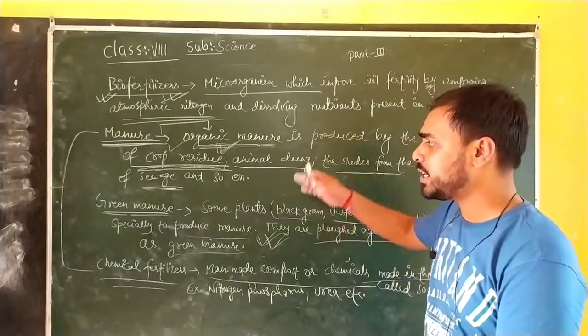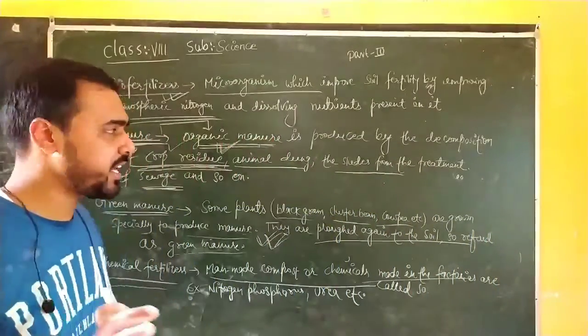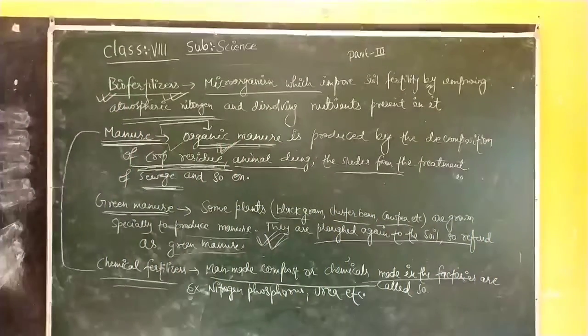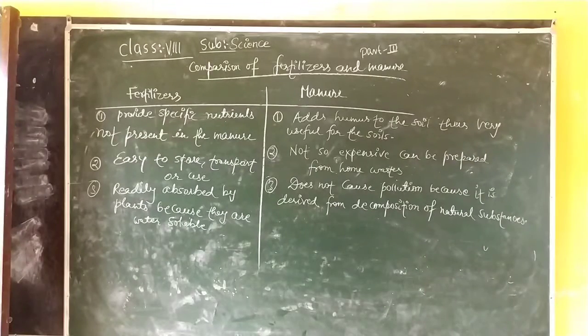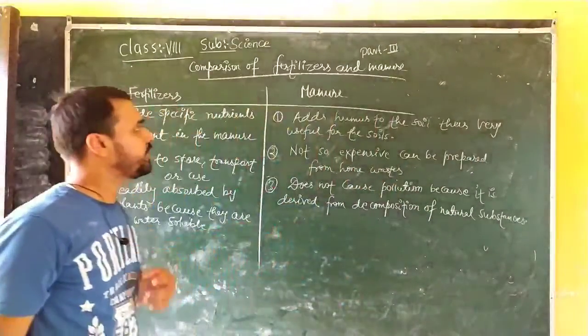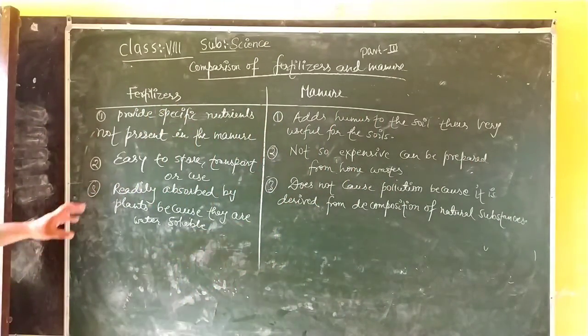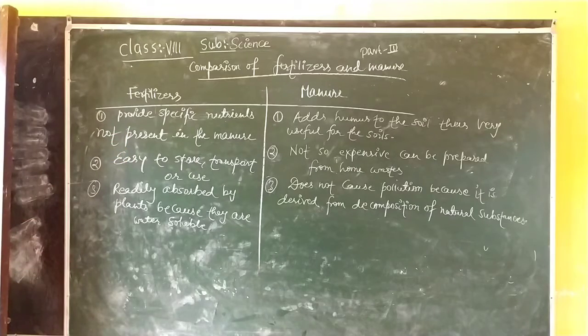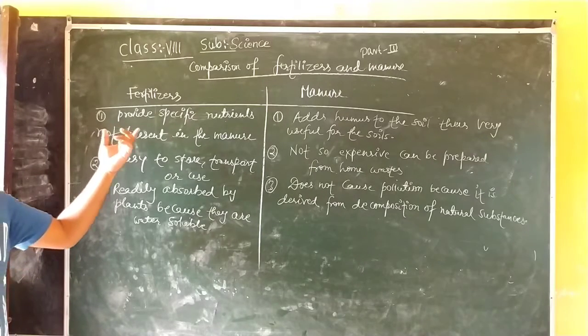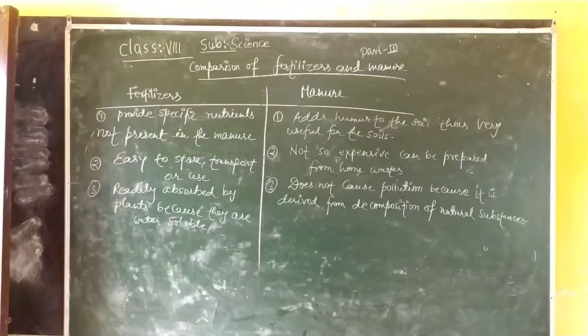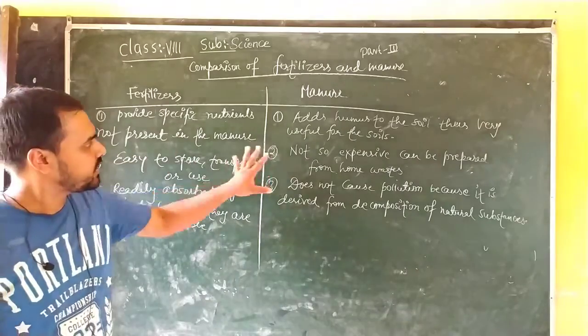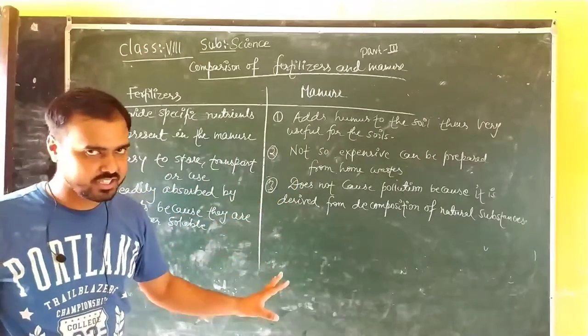Clear? So these are the topics that we have discussed. Okay guys, move to the next topic. Here we have written fertilizers and manures, meaning the differences between fertilizers and manures. As I have already told you in your previous video, fertilizers are made by man in factories. But here we will talk about comparison. I have written only the advantages first, and then I will tell you the disadvantages.